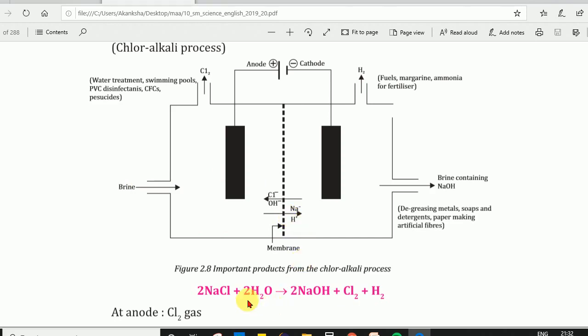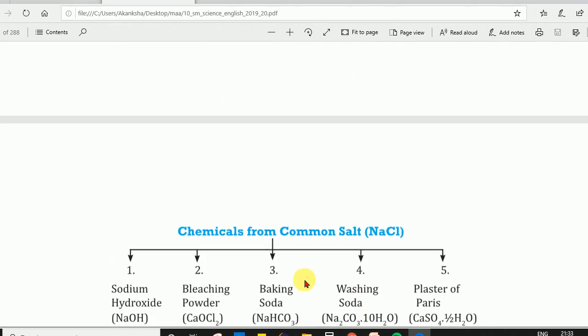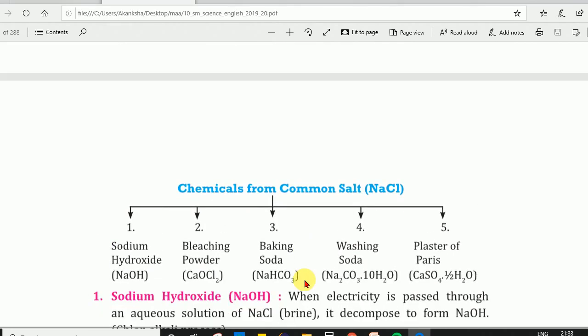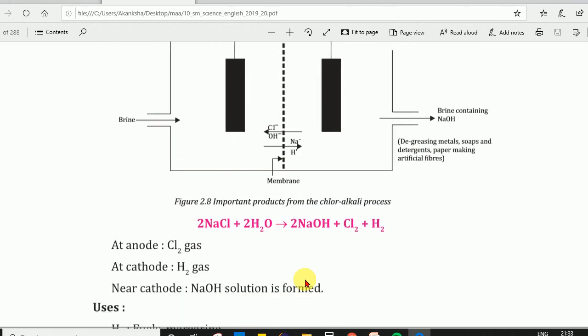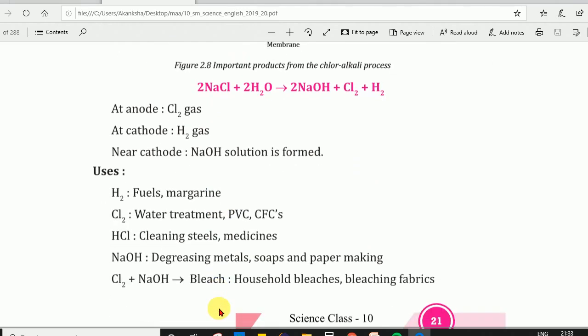Thus from a simple common salt aqueous solution we get various useful products for many industries, like chlorine, hydrogen, sodium hydroxide, etc. So you can write down these reactions: at the anode we get chlorine and at the cathode we get hydrogen gas. Near the cathode NaOH solution is also formed.